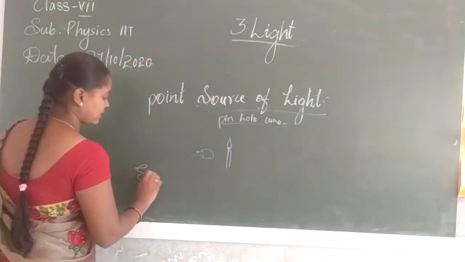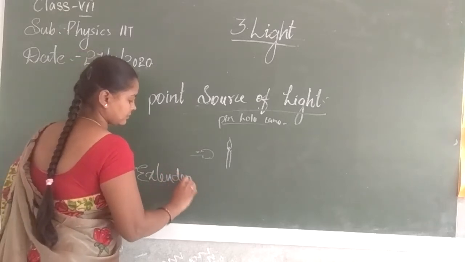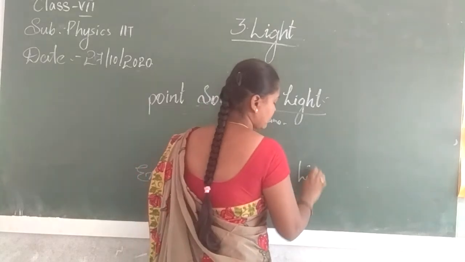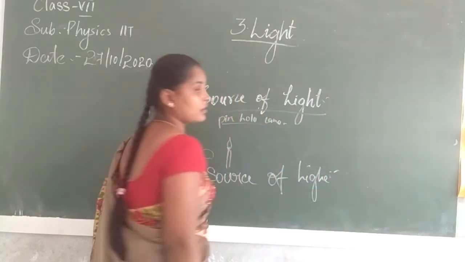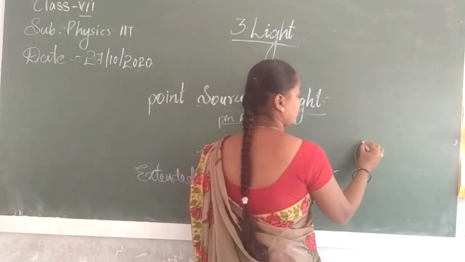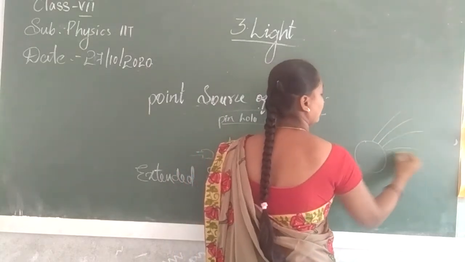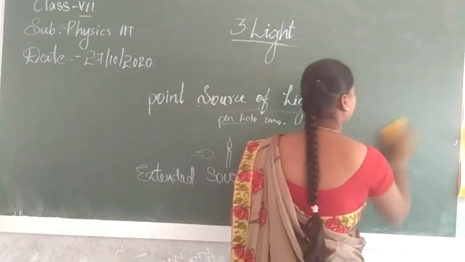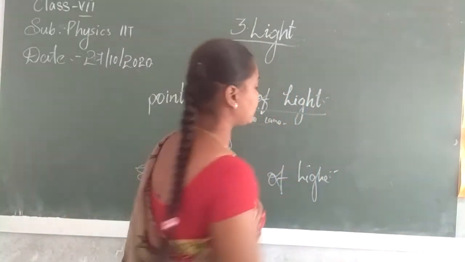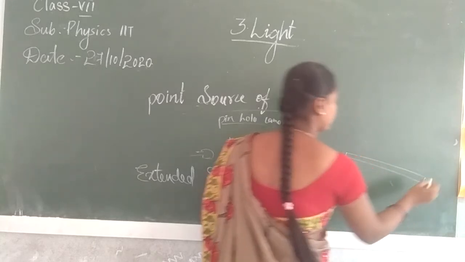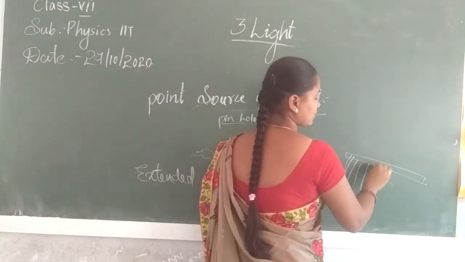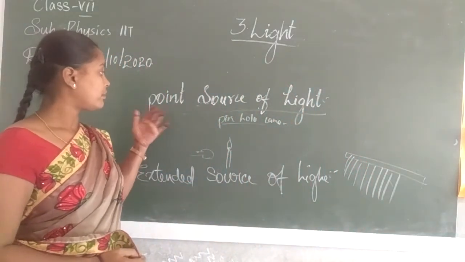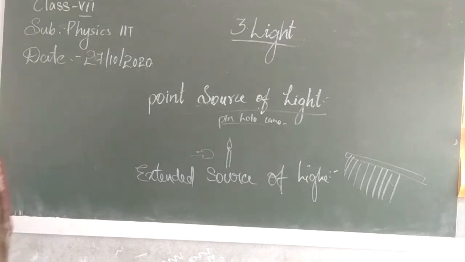And next is the extended source of light. The best example of an extended source of light is the sun. Yes or no? It emits rays all over. Other than the sun, you can take a tube light as another example. We have a tube light here. It is an extended source of light, or not? So this is a source of light as well as an extended source of light.